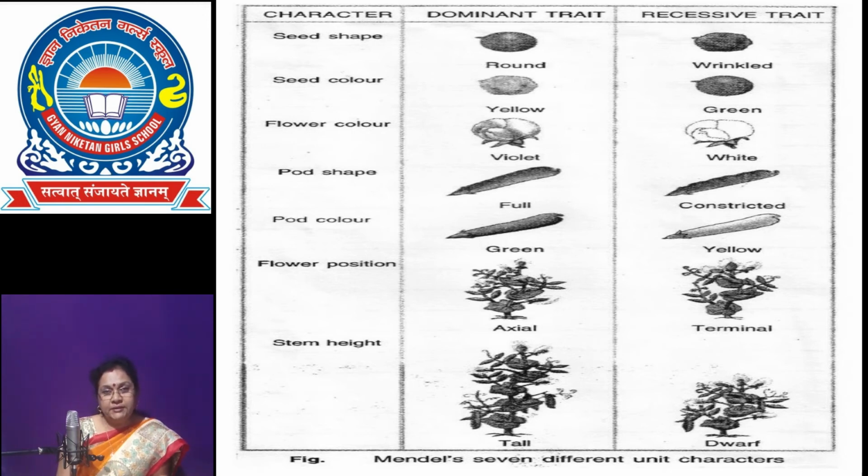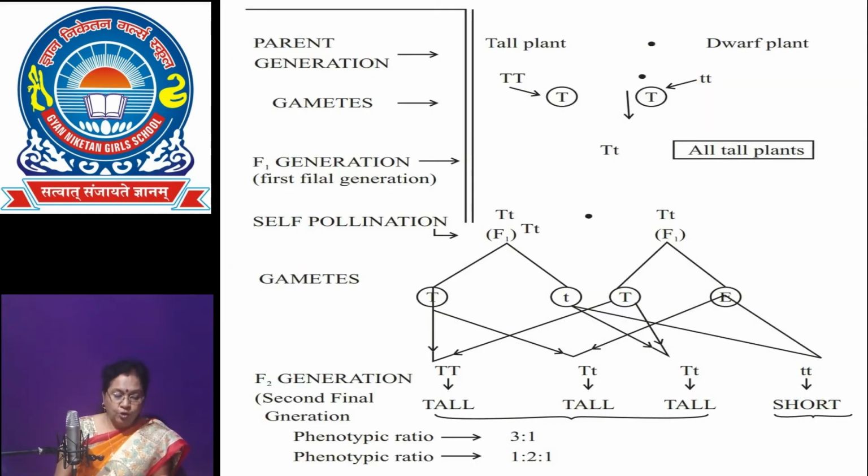Now let us discuss Mendel's monohybrid cross. Mendel crossed a single trait, that is tall plant. He took the pollen grain of the tall plant, and for the dwarf plant he took the pistil.